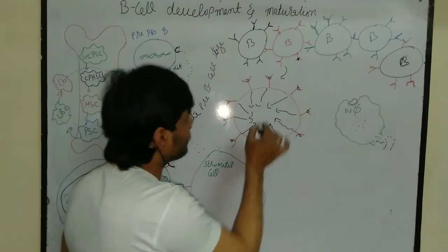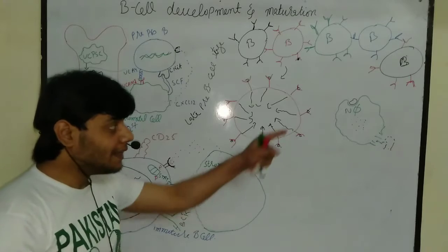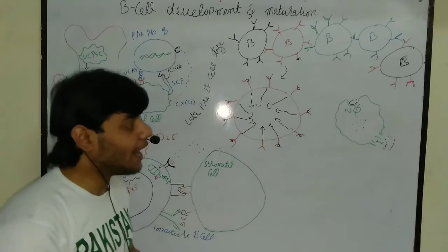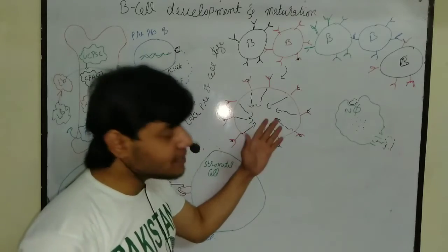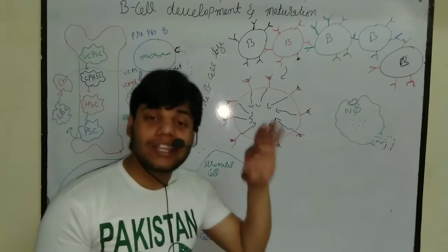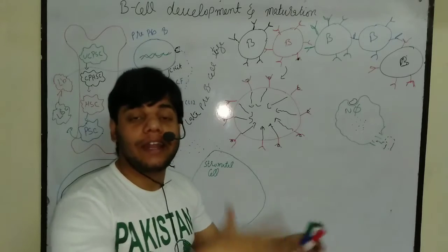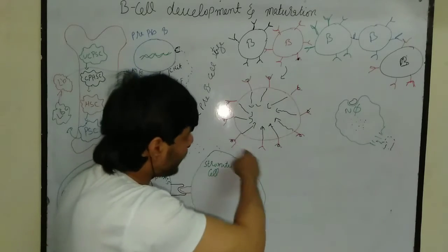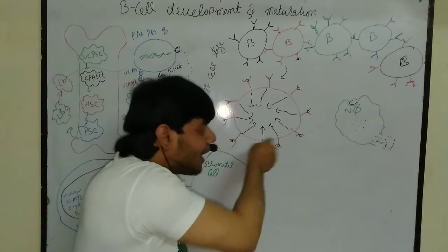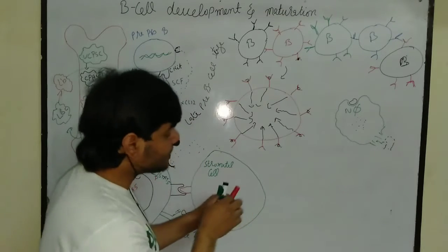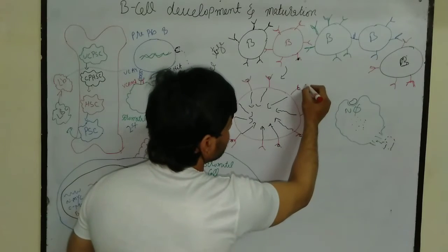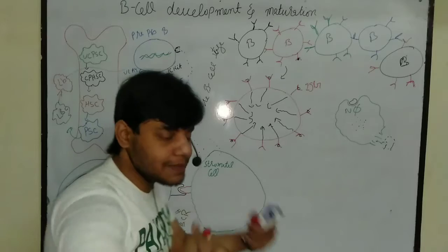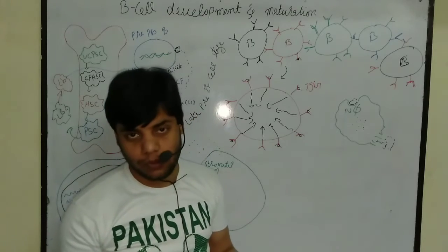All these antigens signal to the B cell that this is the correct B cell to which the antigen is bound, and this B cell needs to be matured, needs to divide, and needs to be converted into a plasma cell and secrete the type of antibody to which the antigen is bound. Suppose this antibody is IgG. Then they will convert into a plasma cell and produce IgG antibody.